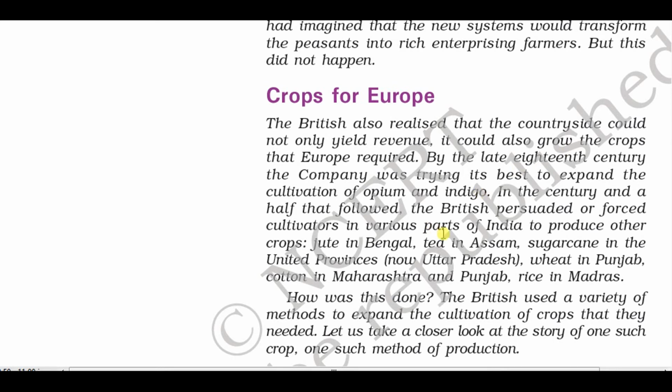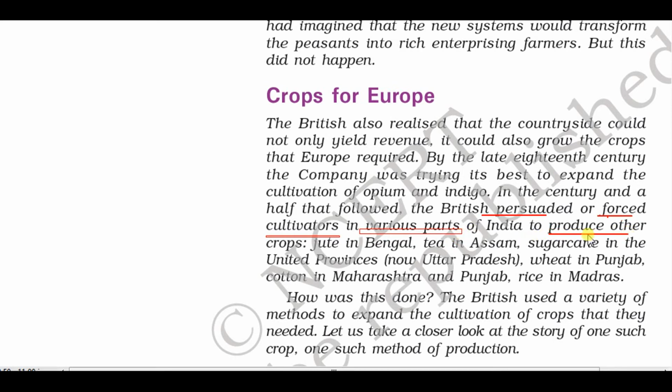So the British persuaded or forced cultivators, means farmers, to grow crops in various parts of India. To produce what?